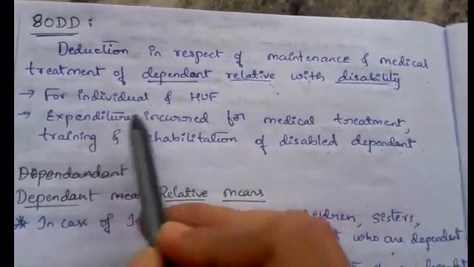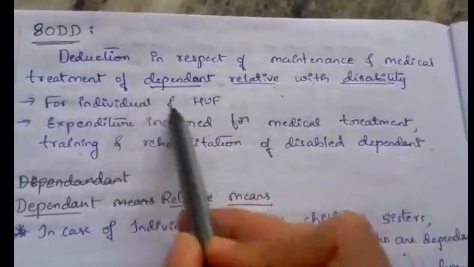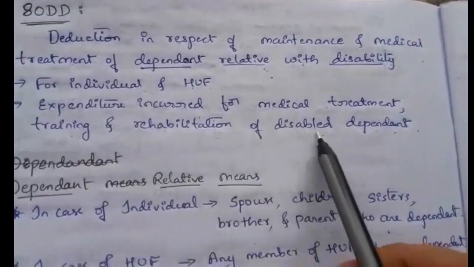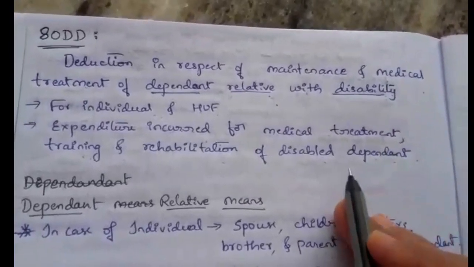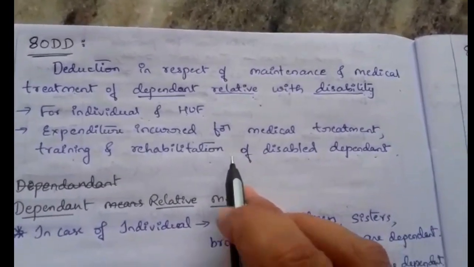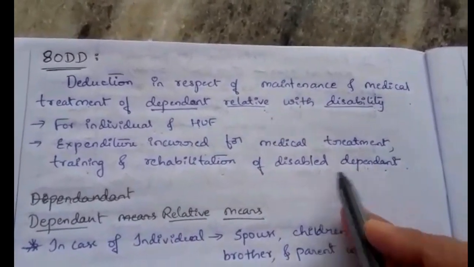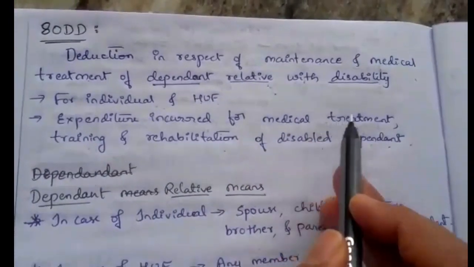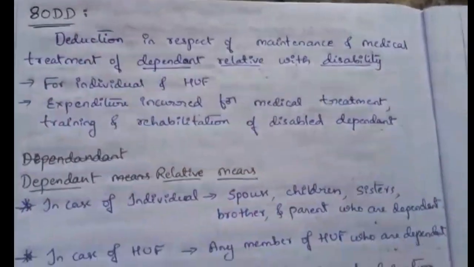If any expenditure is incurred for medical treatment or maintenance, or for training and rehabilitation of a disabled dependent, then we can claim a deduction under section 80DD. Any expenditure relating to training and rehabilitation, that is, in order to bring the disabled person to a normal life, can be claimed under section 80DD.